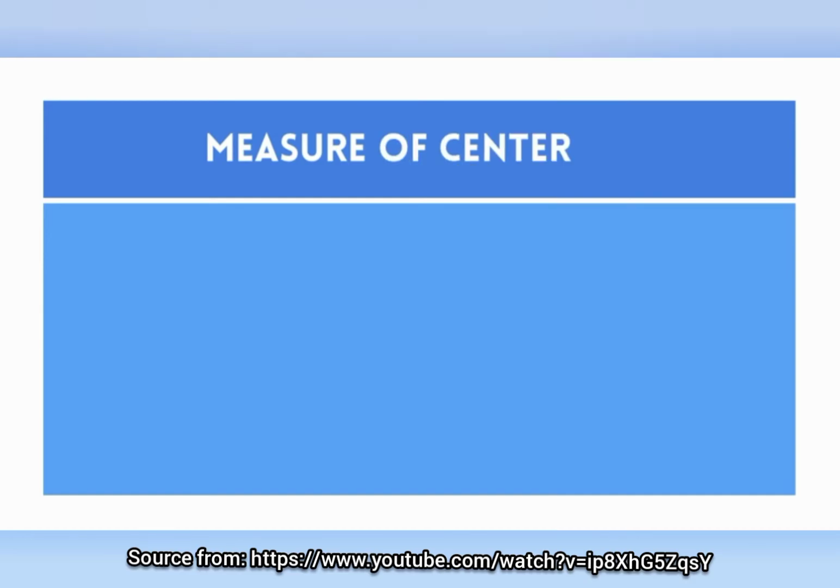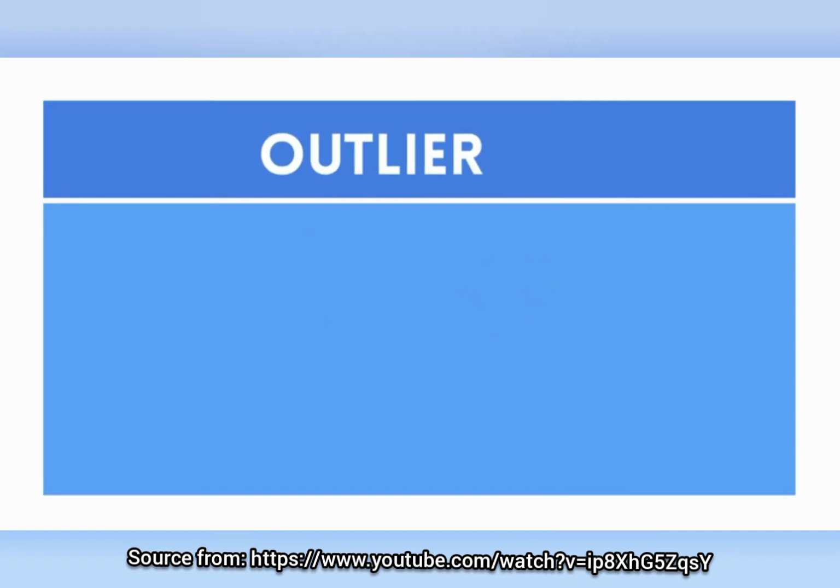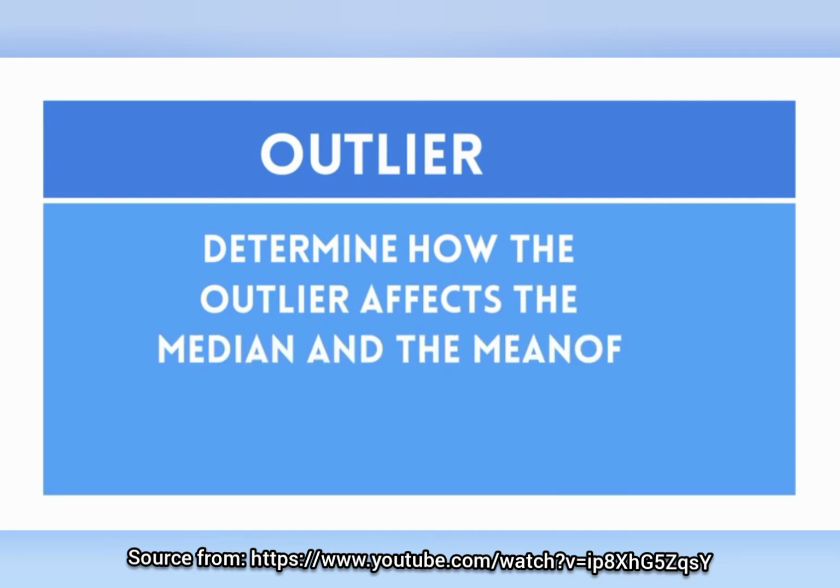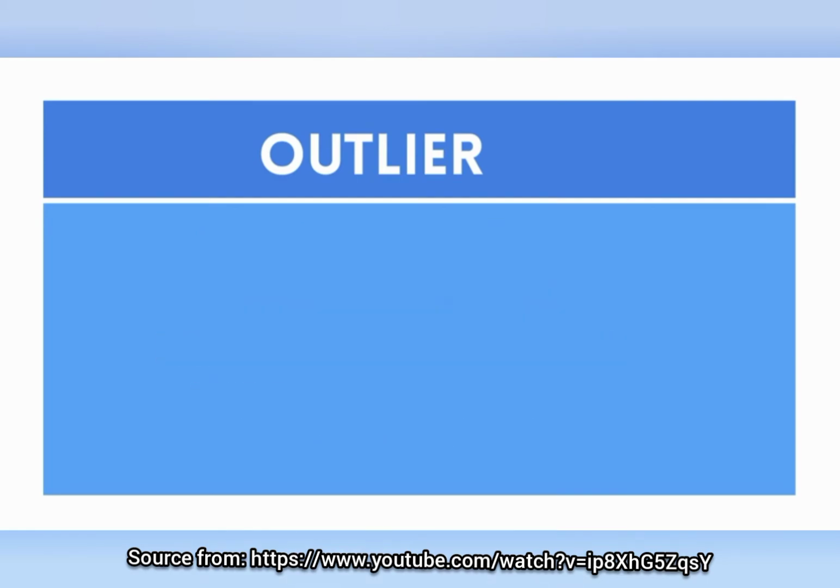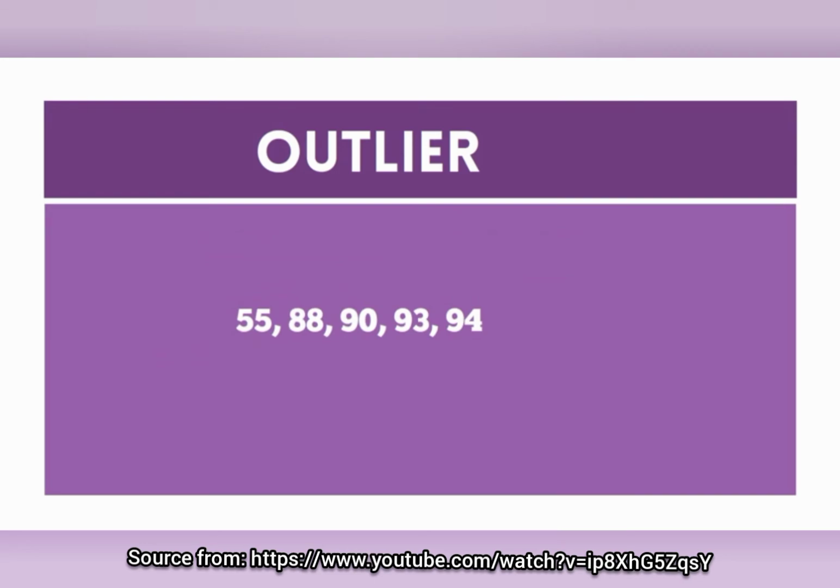Measure of center. An outlier is when one data value is much greater or much less than the rest of the data values in the set. An outlier may affect a measure of center. Determine how the outlier affects the median and the mean in the following quiz scores: 55, 88, 90, 93, 94. Let's first identify the outlier. Yes, it's 55. Next, let's find the median.